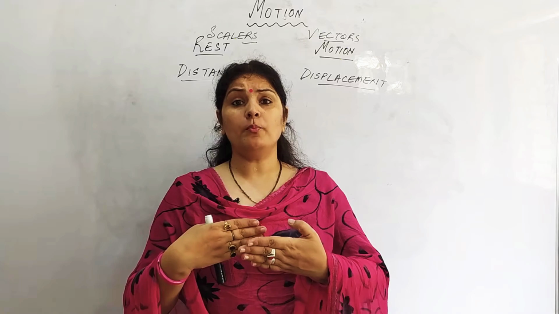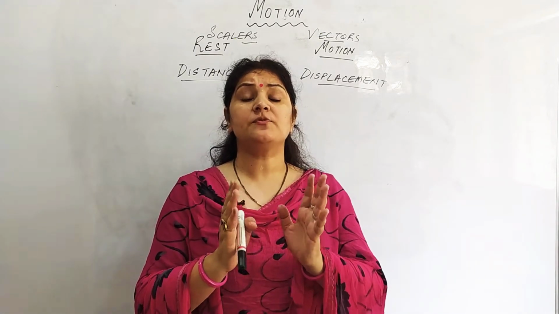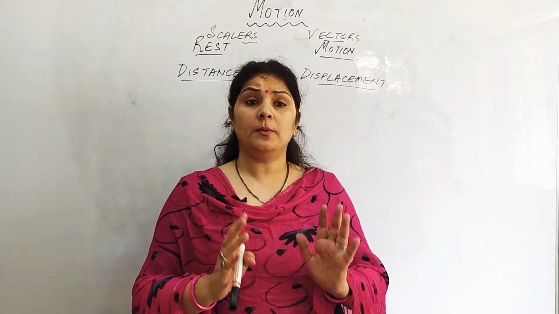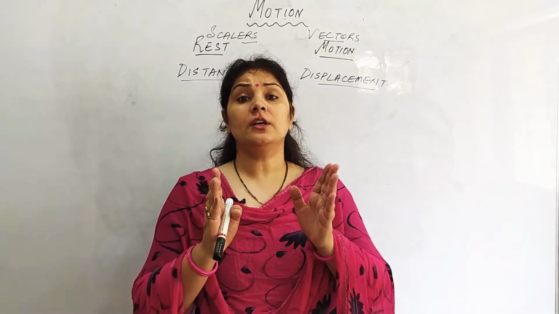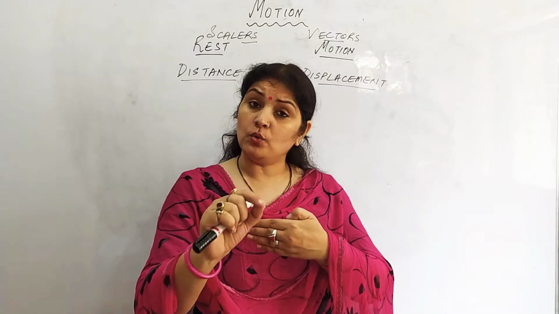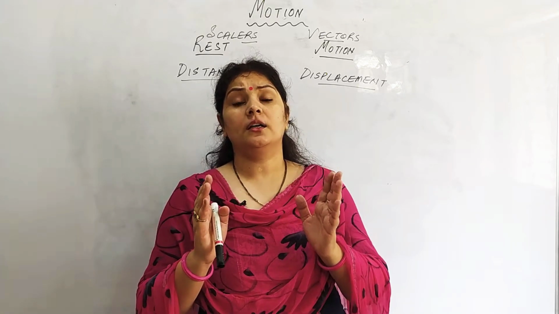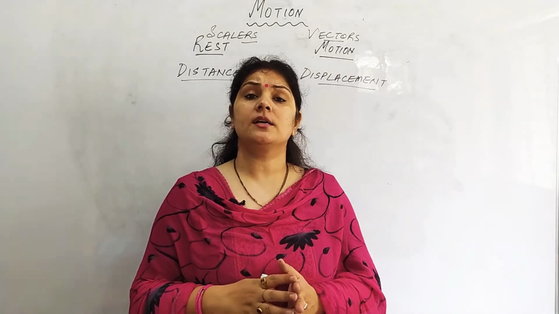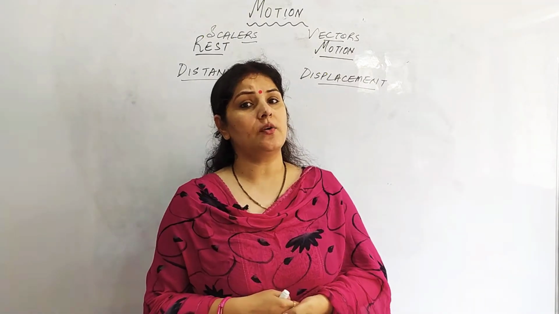He is moving from Pune to Mumbai or Mumbai to Pune. So whenever you are specifying a particular direction, it means we are talking about a vector quantity. Whenever you are talking about magnitude as well as direction, you have to know the direction of that object. Then we say that the physical quantity taken is a vector quantity. Magnitude along with direction is called a vector quantity.